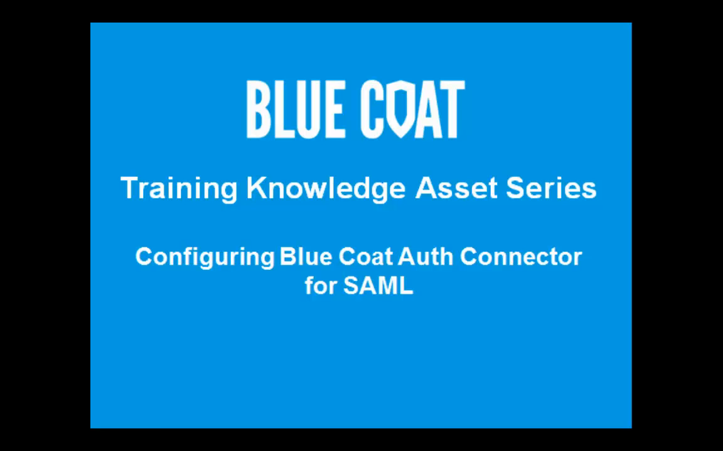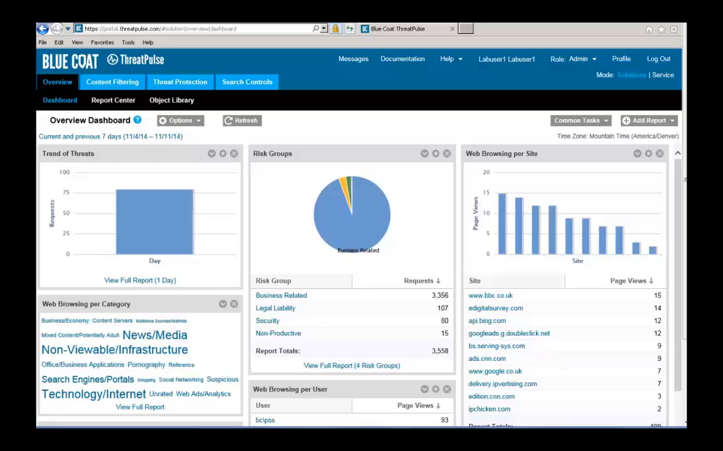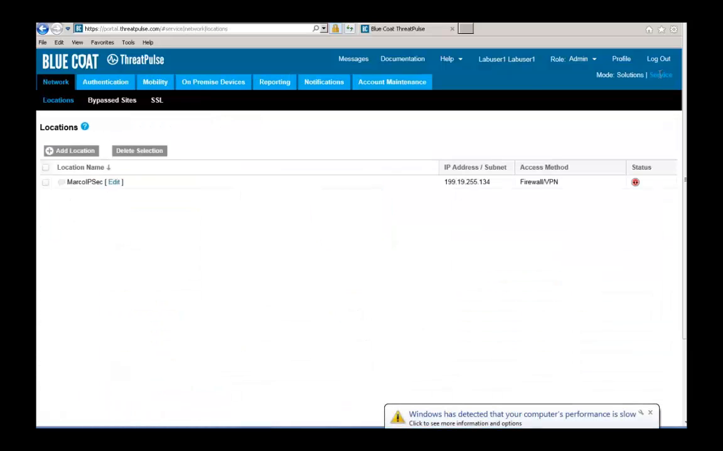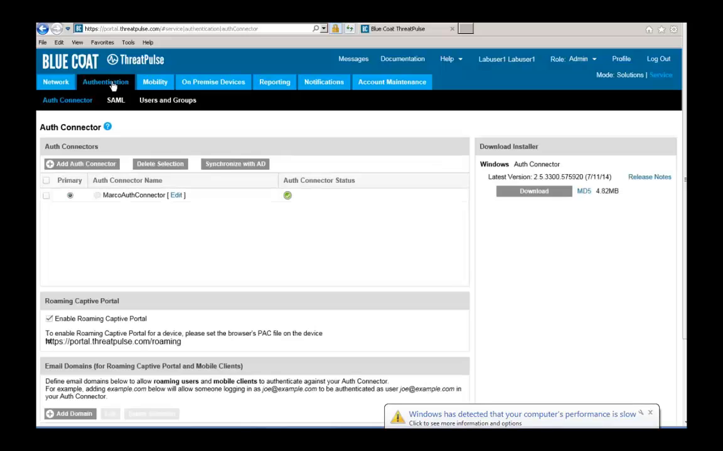This knowledge asset shows you how to configure the Blue Coat Auth connector as the identity provider for SAML authentication. Let's begin by navigating to the Service mode. Navigate to the Authentication tab. Click the Add Auth Connector button.